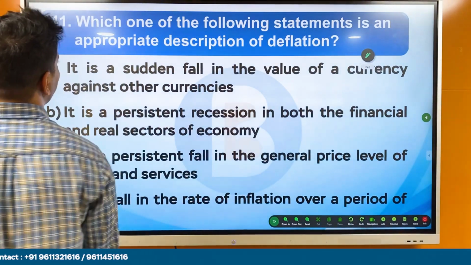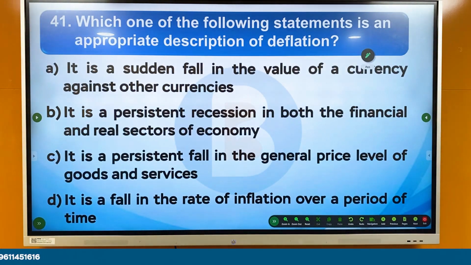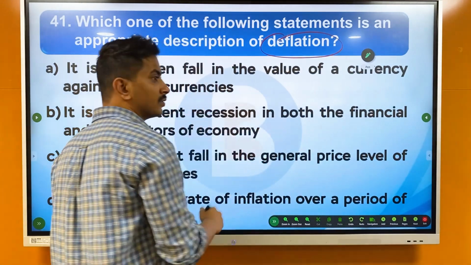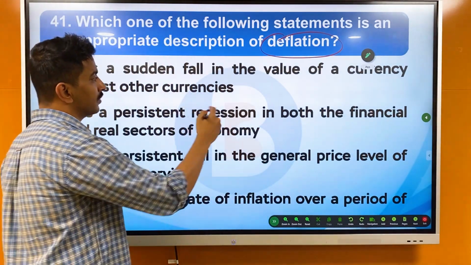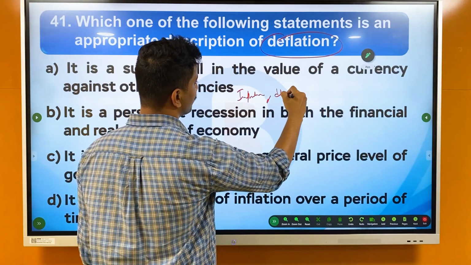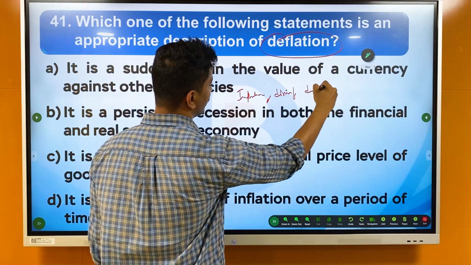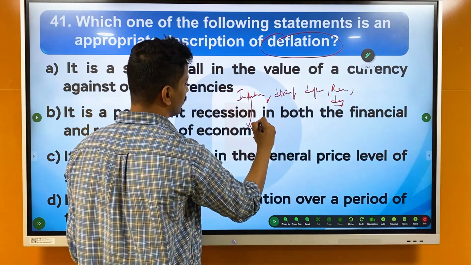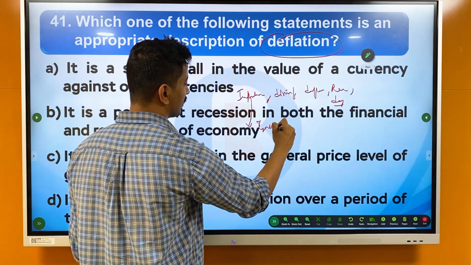Which one of the following statements is an appropriate description of deflation? There are many types of concepts: inflation, disinflation, deflation, recession, depression, and inflation also has many types, like galloping.